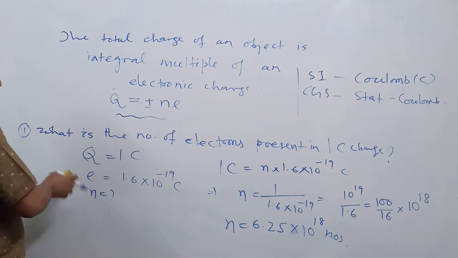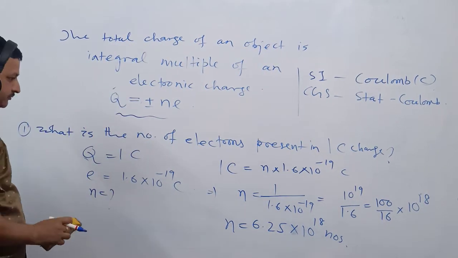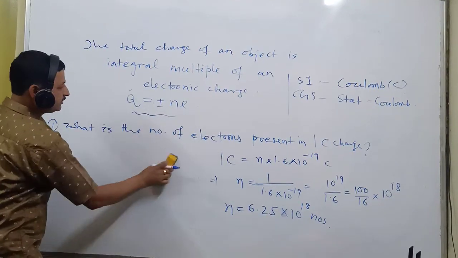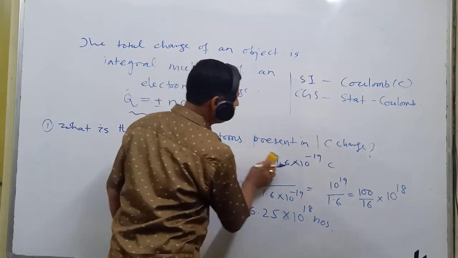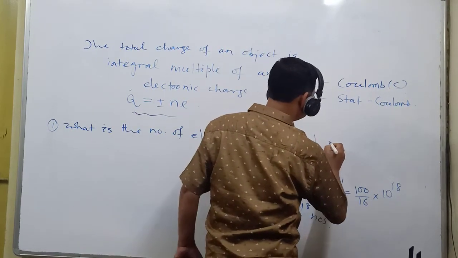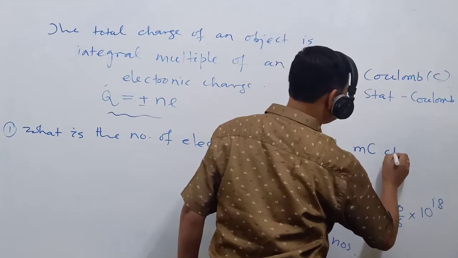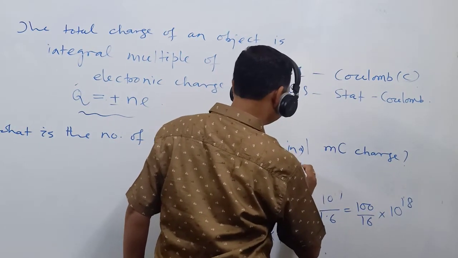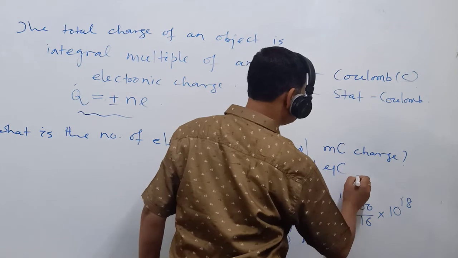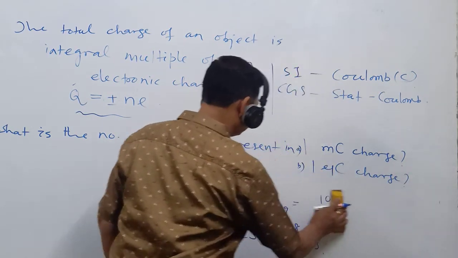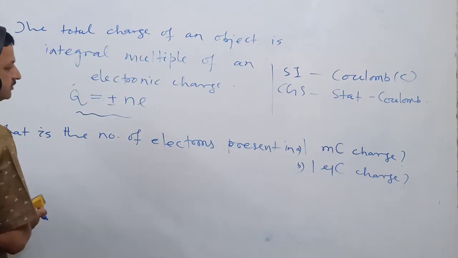So you can use this question, or I am giving some homework to you. What is the number of electrons present in, instead of 1 coulomb, 1 millicoulomb charge? Second question is 1 microcoulomb charge. Milli, micro, you know.